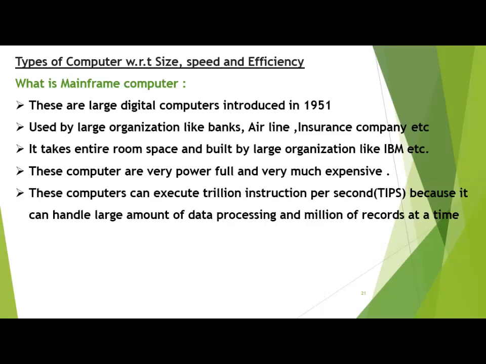So remember that trillion instructions per second. I will discuss it in another lecture. This is basically the speed of a computer, so you can measure how much data can be processed by the computer. Right now our microcomputers only perform in billions of instructions per second. Before that, computers were able to perform instructions in MIPS, million instructions per second. But now we are talking about TIPS, trillion instructions per second. So what is a trillion instructions per second? I will discuss it in another lecture.